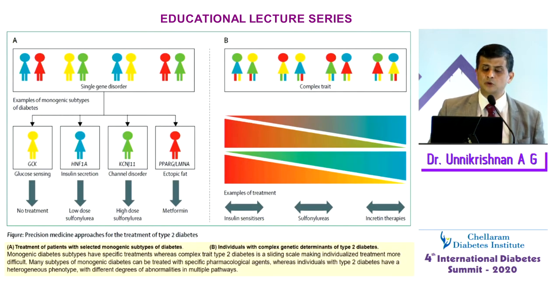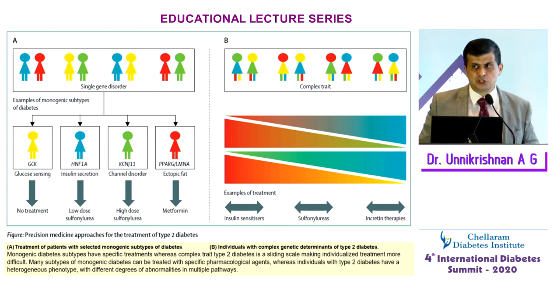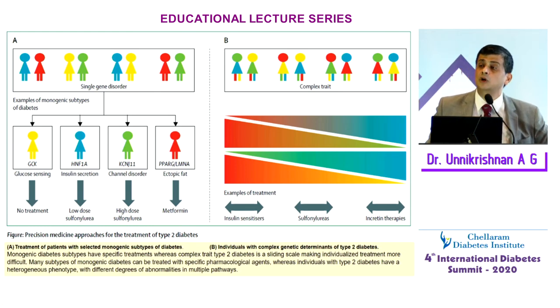And you can find out a single gene disorder like GCK or HNF1 alpha only in a small proportion. The majority of patients have to be treated in groups. This group may respond to sulfonylurea, this group may respond to sensitizers, this group may respond to incretins. So the point I'm trying to make is precision medicine is not some glorified form of medicine that can only be done by doing genetic tests.